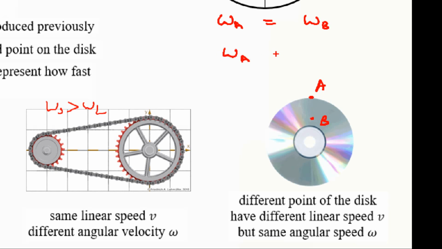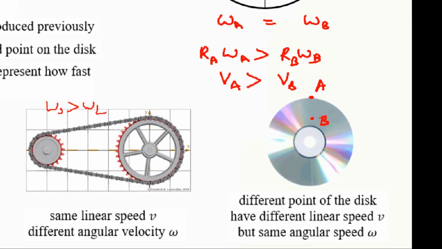However, if you multiply this by the radius RA and this by the radius RB, because RA is greater than RB, this is greater than that. And we know that R multiplied by omega A is VA, and RB multiplied by omega B is VB. Then points away from the center of the disk would have a linear speed greater than points closer to the center of the disk, because they are at a greater radius.